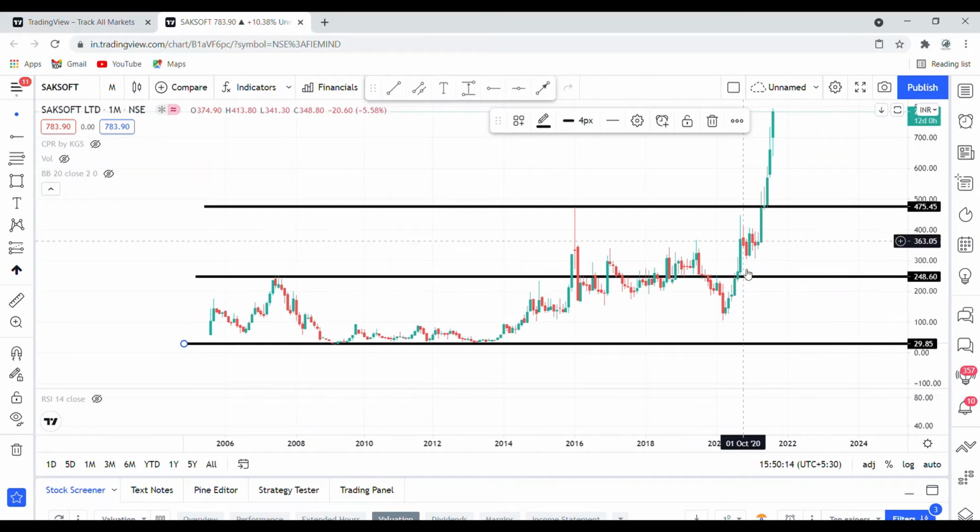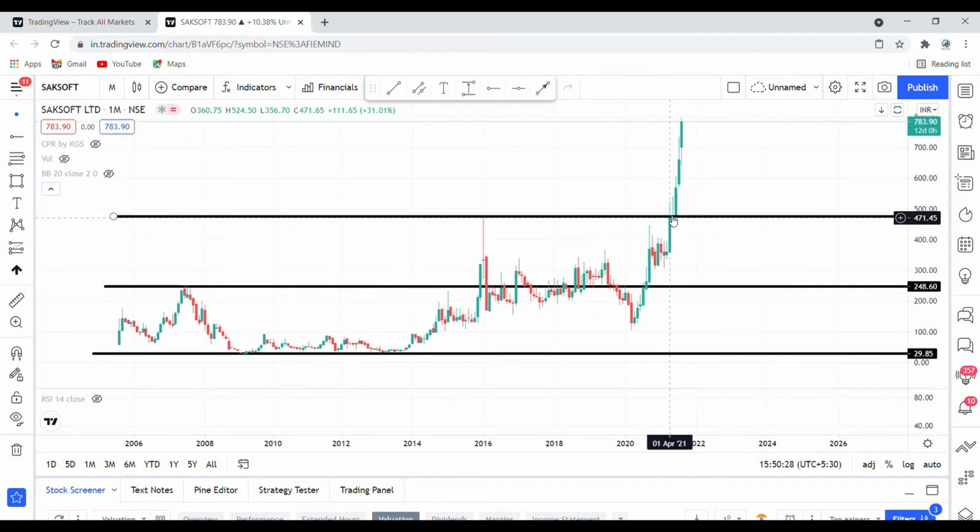After that, you can see, this is a monthly chart, so every month it keeps on increasing. Here it consolidated for 3-4 months in this range. Then there is a very big bullish candle, this green candle. It touched a high of 475 around January 2016, but it crossed this level by April 2021. So after almost 5 years it has crossed this resistance and keeps on moving up.